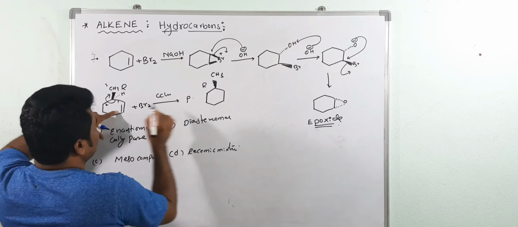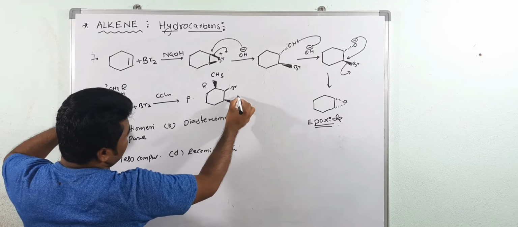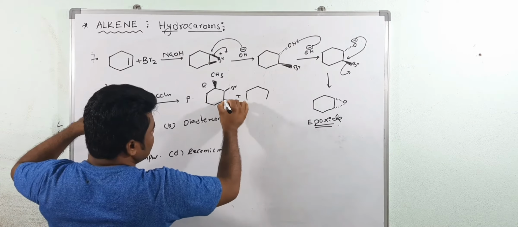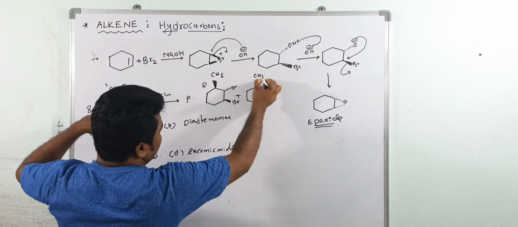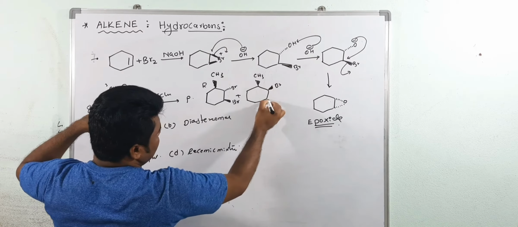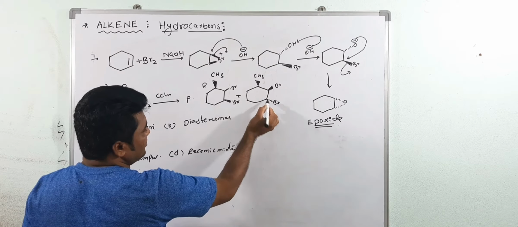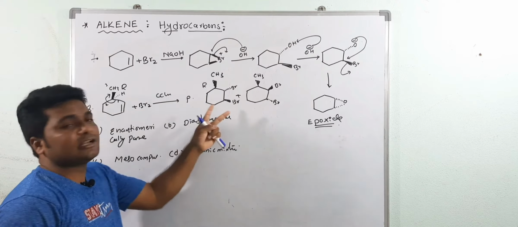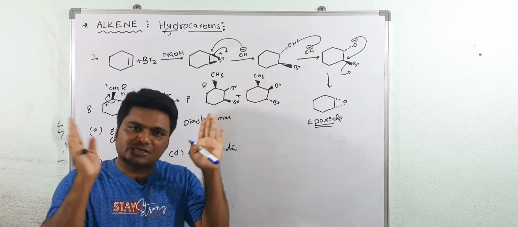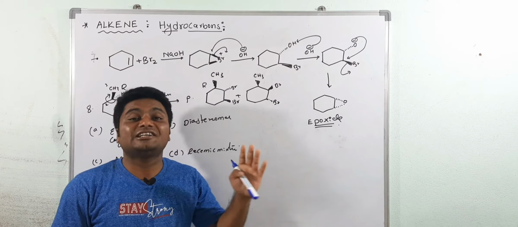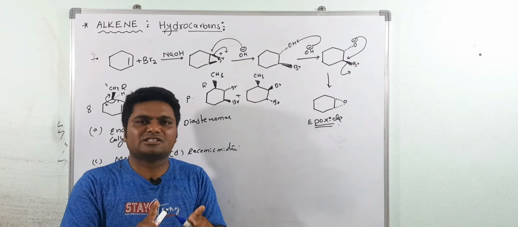Now here, you will get two compounds. One is below the plane, one is above the plane, and one more, this mirror image, CH3. Now it is above the plane. Now this is below the plane. See, this carbon is a mirror image, this carbon is a mirror image, but this is not a mirror image. It means the entire molecule is not a mirror image. So when the molecules are not mirror images but have the same molecular formula, they are called what? Diastereomers. When they are mirror images, they are called enantiomers, and this is the racemic mixture.